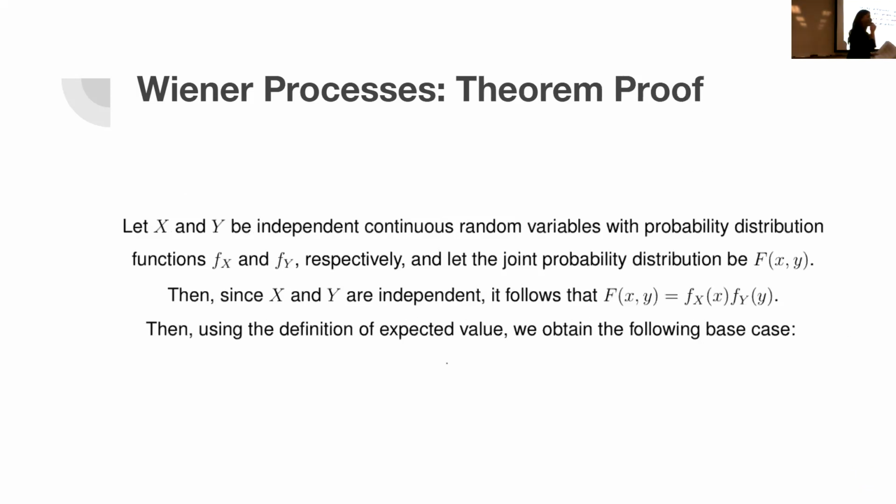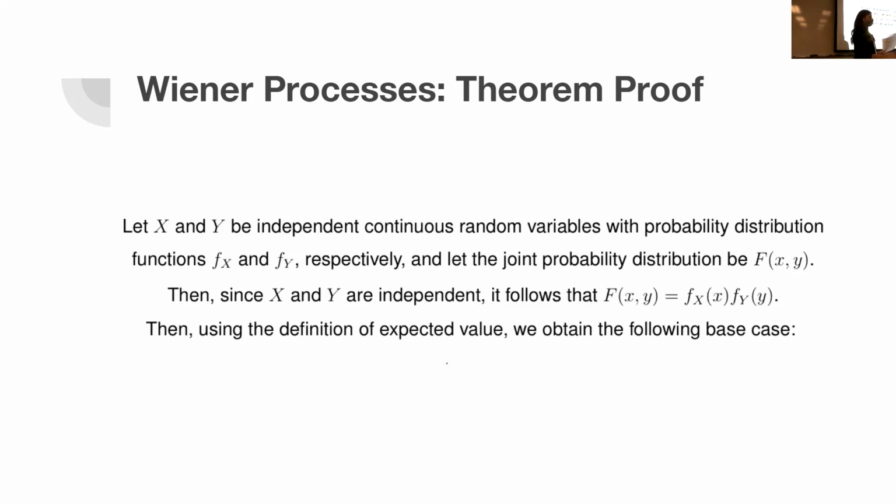So now I'm going to start with the proof. Similar to what happened with Chloe, I'm going to use proof by induction. First, I need a base case. For my base case, I'm going to use capital X and capital Y as my independent continuous random variables. Each of them has its corresponding probability density function, f of x and f of y. Then we let the joint probability distribution be capital F of x comma y. Since x and y are independent, we are allowed to split the joint probability into each PDF multiplied by the other. PDF means probability density function.